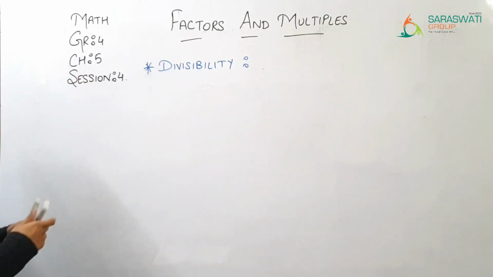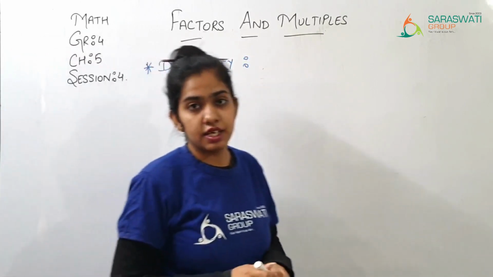Now we are going to start with divisibility. So what is divisibility?